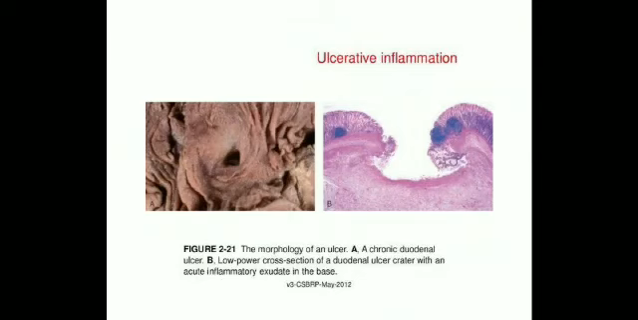Okay, this is ulcerative inflammation. In figure A, you can see a chronic duodenal ulcer, and in figure B, a slide of it is shown. It is a low power cross section of a duodenal ulcer with an acute inflammatory exudate in the base. So in the base you can see the acute inflammation.